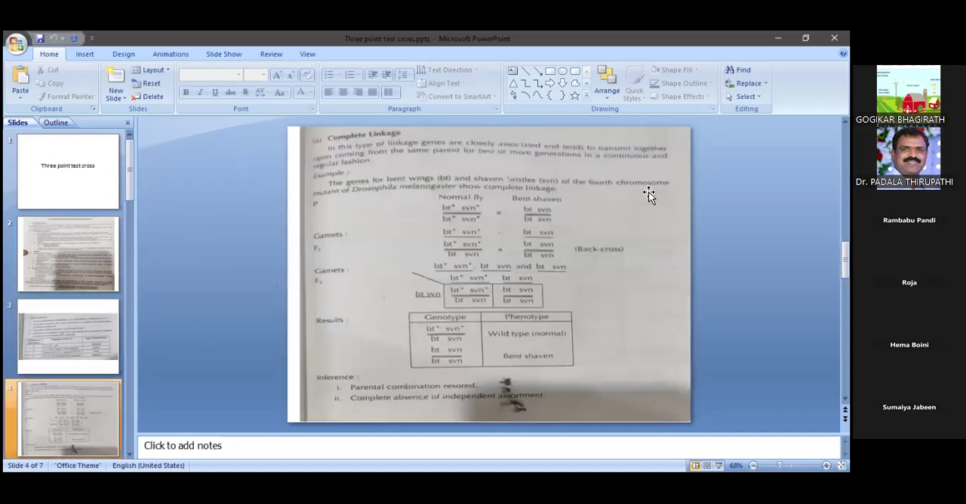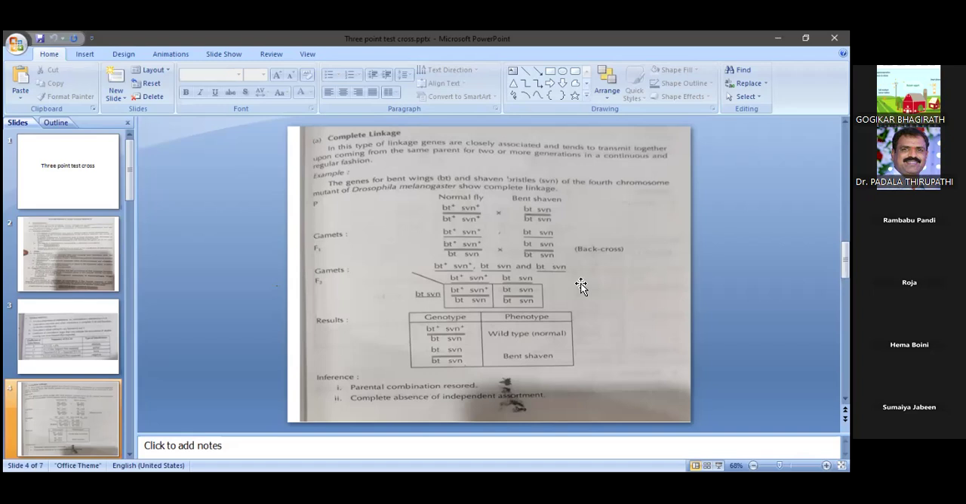Complete linkage means what? We can expect only parental characters in the progeny. We never expect any recombinant types. In this type of linkage, genes are very closely associated and tend to be transmitted together from the same parent for two or more generations in a continuous and regular fashion.